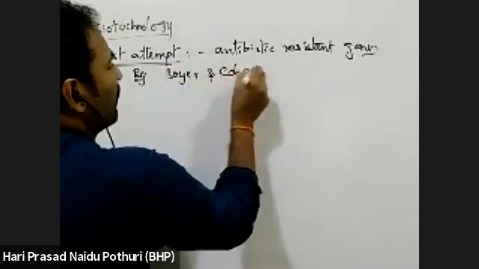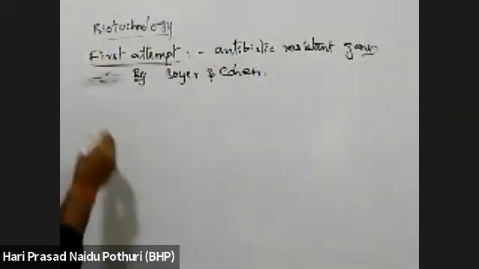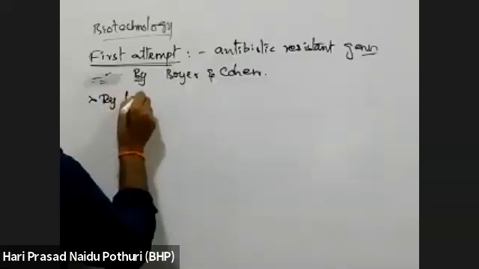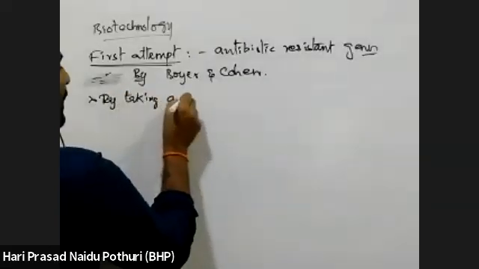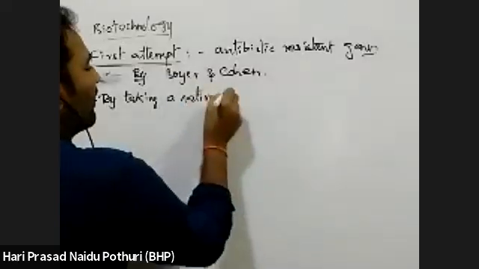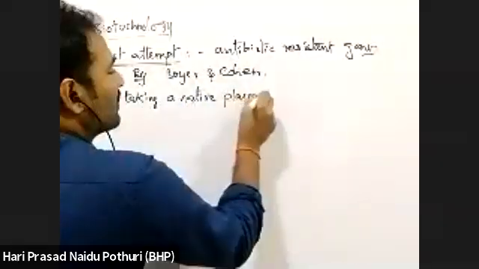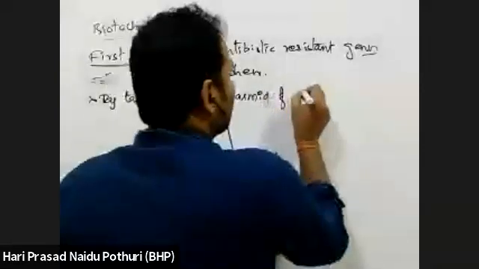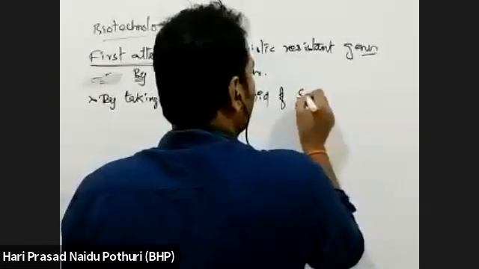What they did was take a native plasmid, native meaning readily available, not artificially made. A native plasmid was taken from Salmonella typhimurium.